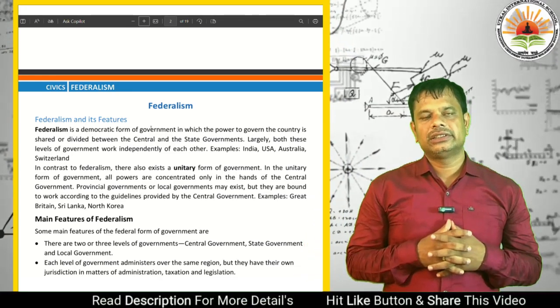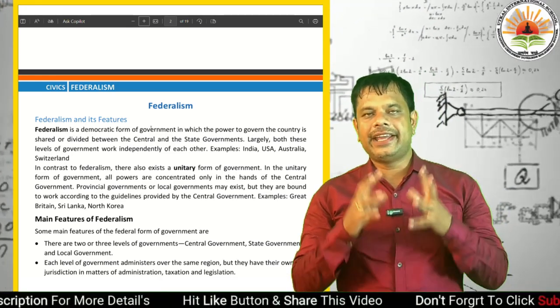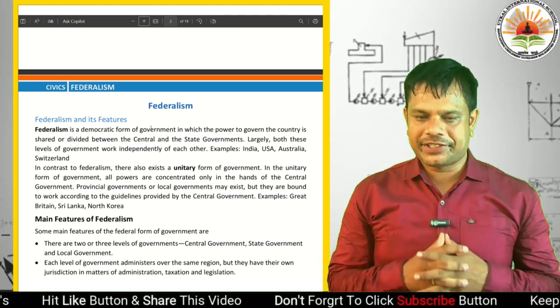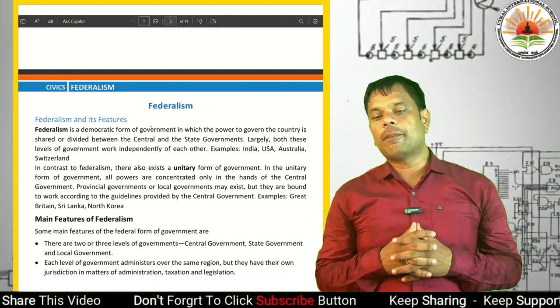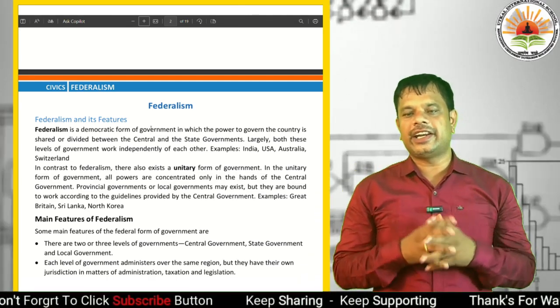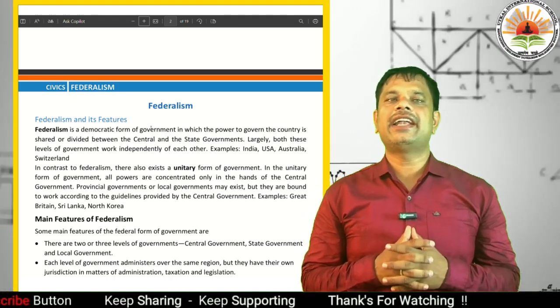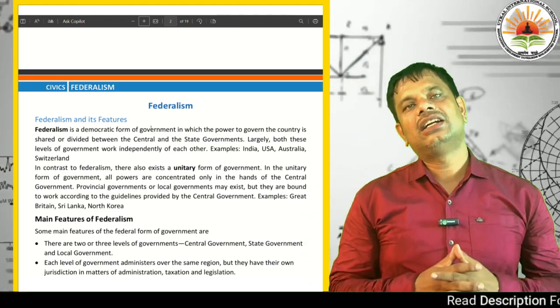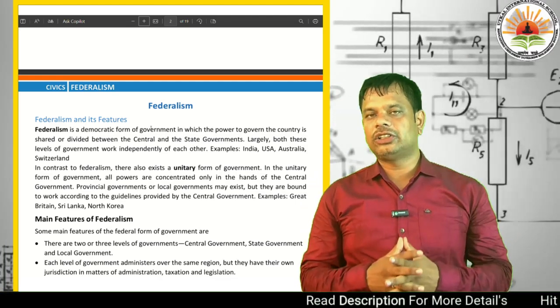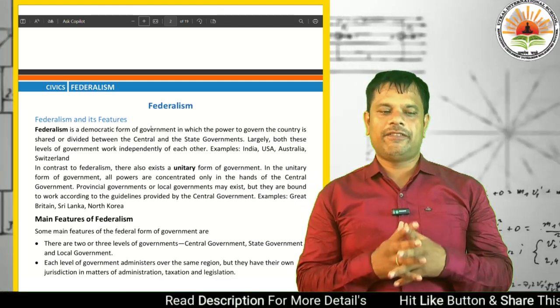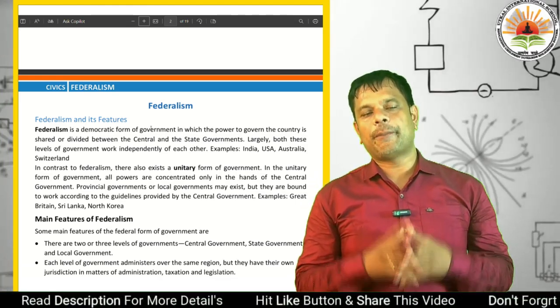Dear students, federalism is a democratic form of government in which the power to govern the country is shared or divided between the central and state governments.